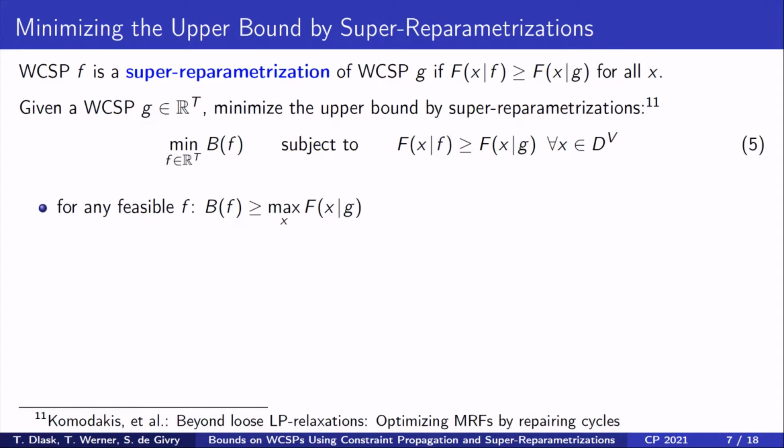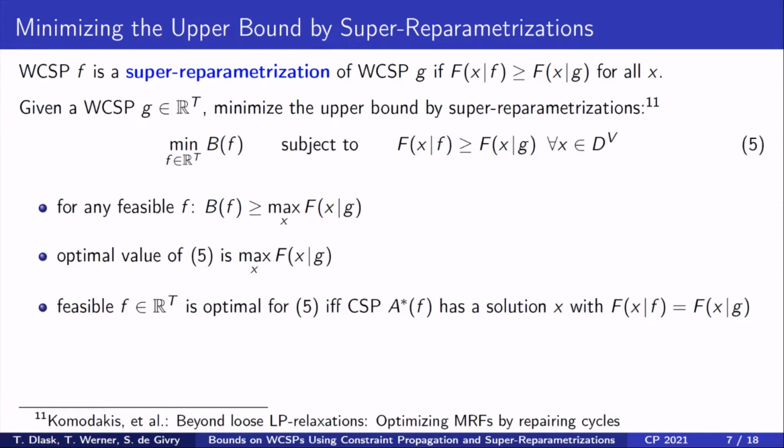Similarly as before, any f which is a super-reparametrization of g yields an upper bound on the optimal value of g. This problem has already been proposed by Komodakis. They showed that the optimal value of this problem is the same as the optimal value of weighted CSP g, which is not surprising, because the problem has an exponential number of linear inequalities. They used this formulation to improve upon the well-known virtual arc consistency algorithm by so-called repairing cycles. We revisited and simplified this approach and generalized it to any constraint propagation method.